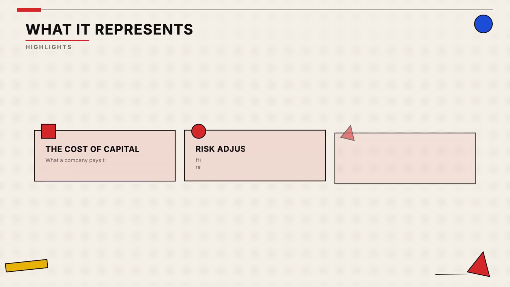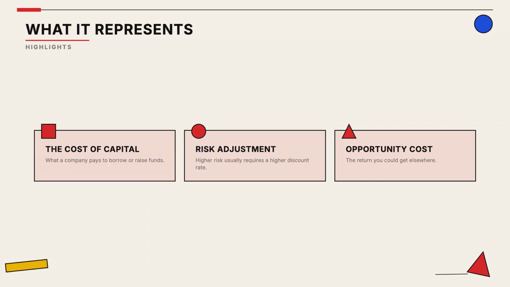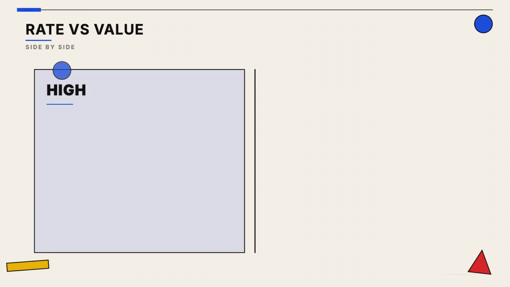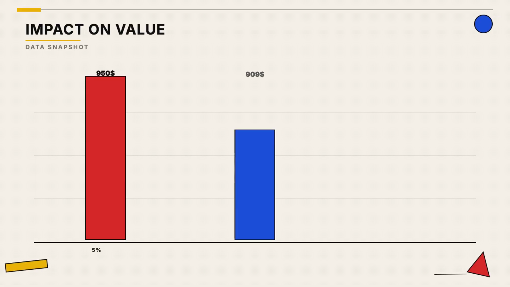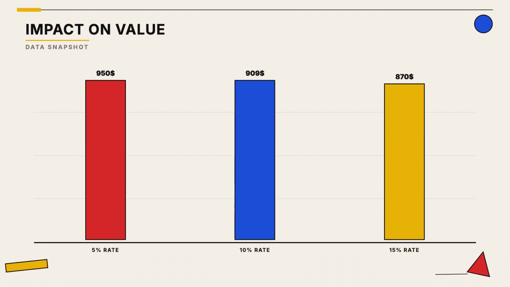The rate reflects the risk of an investment and the opportunity cost of choosing one project over another. As the discount rate goes up, the present value of future cash flows goes down. It is a balancing act for analysts. This chart shows how a $1,000 payment in 1 year shrinks in value as the discount rate increases.